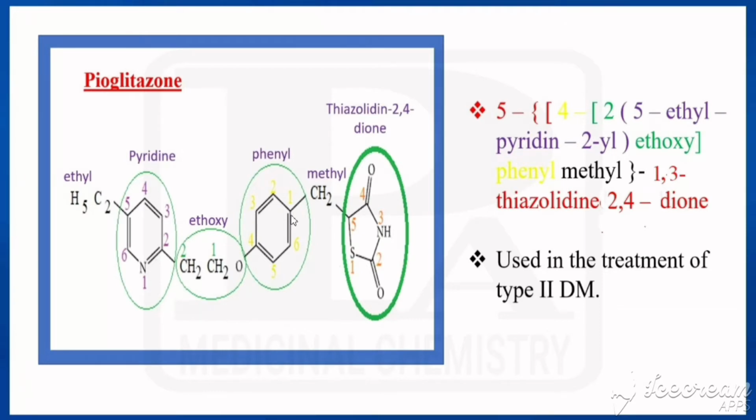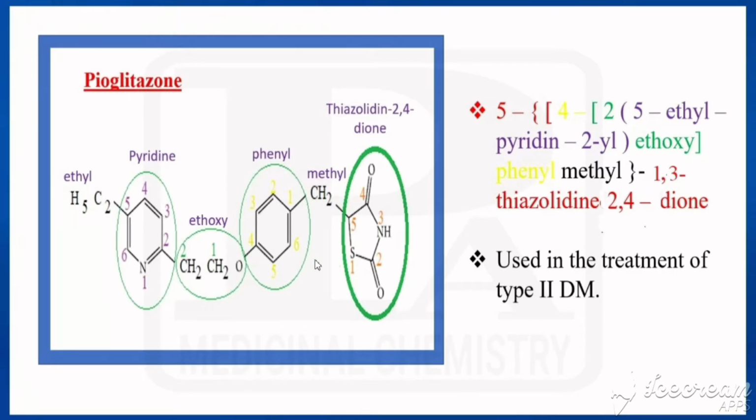So what all would be there? Thiazolidine-2,4-dione that is connected with phenyl by means of a methyl bridge, and in the phenyl we have an ethoxy substitution. The second carbon of ethoxy is connected with the second position of pyridine. The fifth position of pyridine is having an ethyl substitution. So this is the structure.